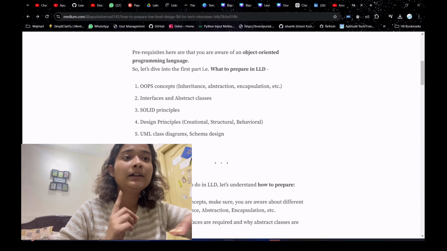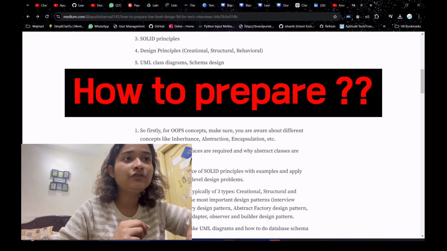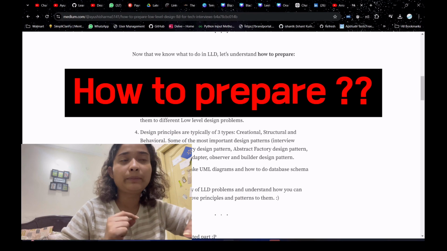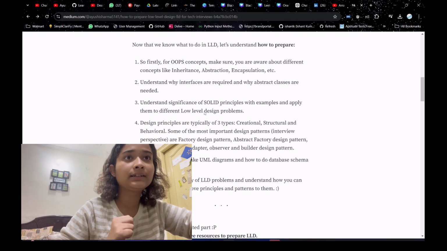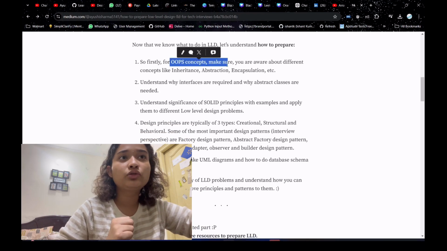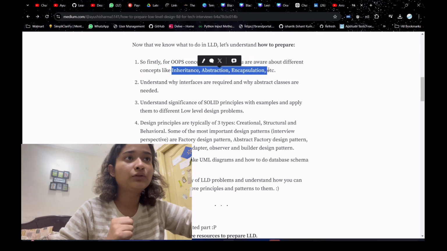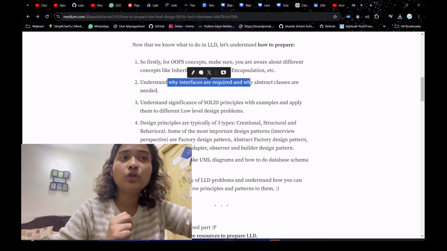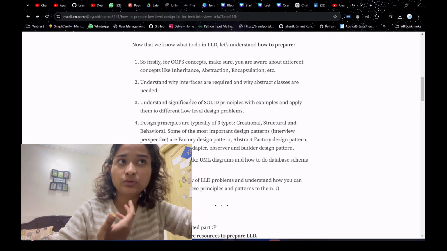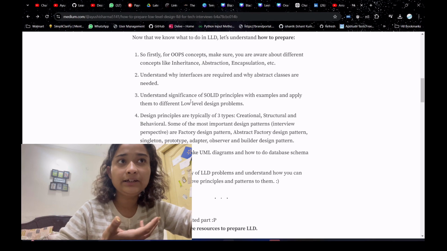So now let's move forward, and let's first understand how we have to prepare. See, OOPS, as I told you, you should know inheritance, abstraction, encapsulation. Interfaces, you should know why you need to use interfaces and why abstract classes are needed.